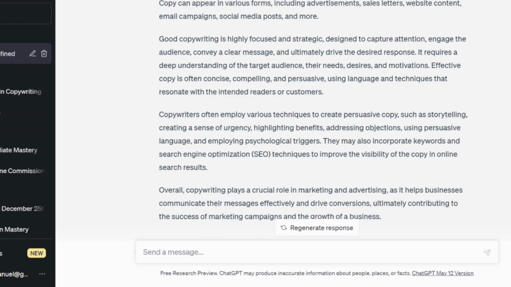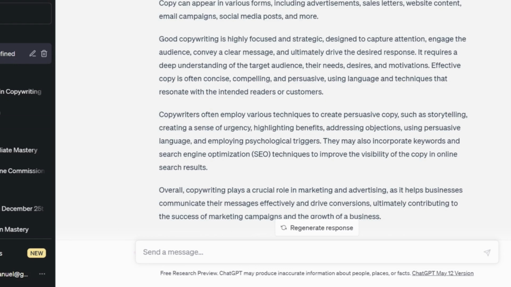Overall, copywriting plays a crucial role in marketing and advertising. It helps businesses to communicate their messages effectively and drive conversion. So this is very important when running your adverts on social media or marketing a particular product.